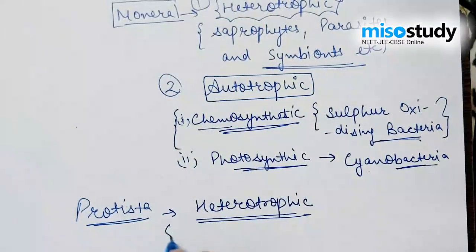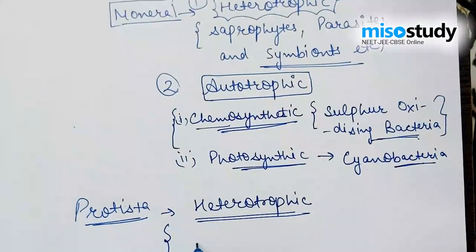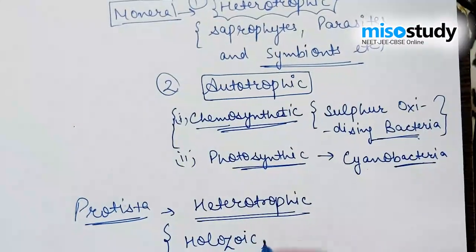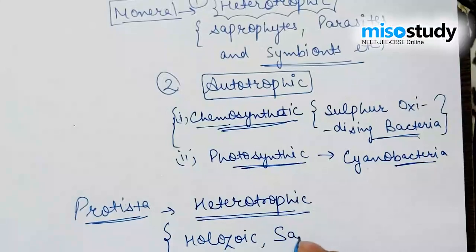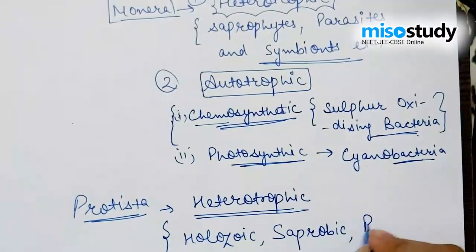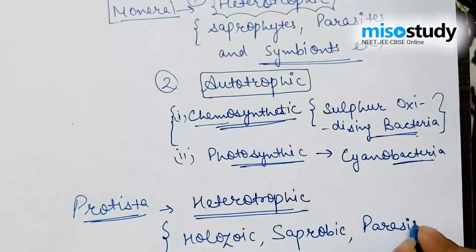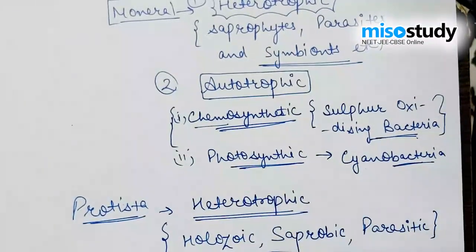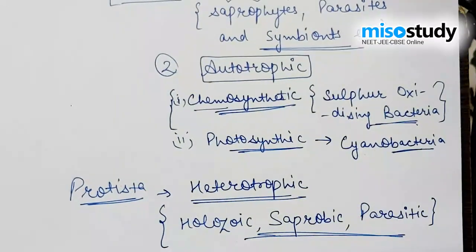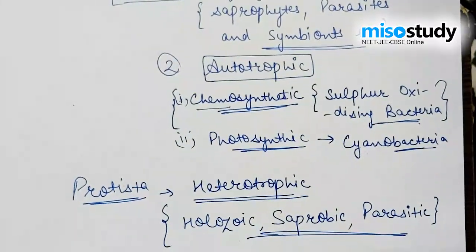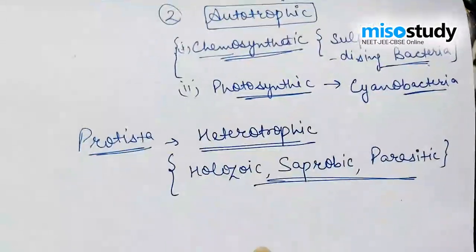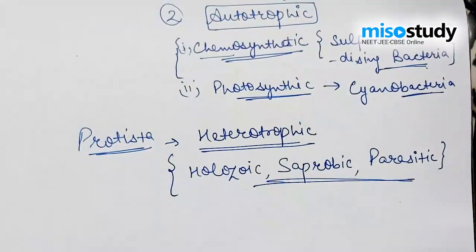In heterotrophic, they include the holozoic, saprobic, and parasitic modes, etc. Some Protista also act as autotrophs, but those are very few and known as an exception category.